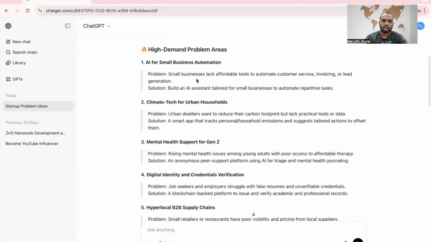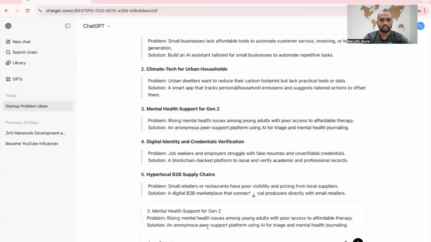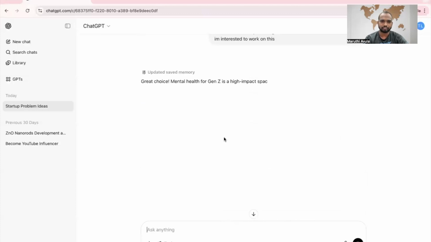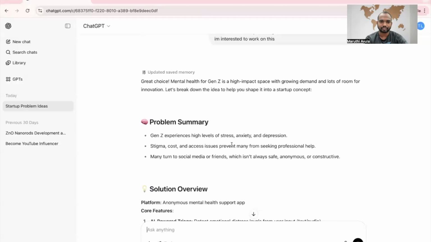Okay, out of all these, I am feeling like mental health support for Gen Z. It's a promising area. So I am taking three. So I am writing here first. Let's write, I am interested to work on this. So what output will it give? Great choice. Mental health for Gen Z is a high impact space.